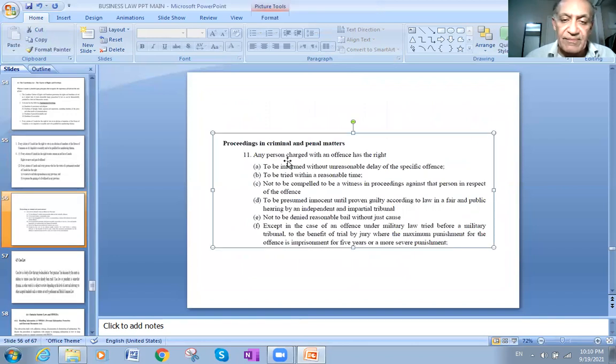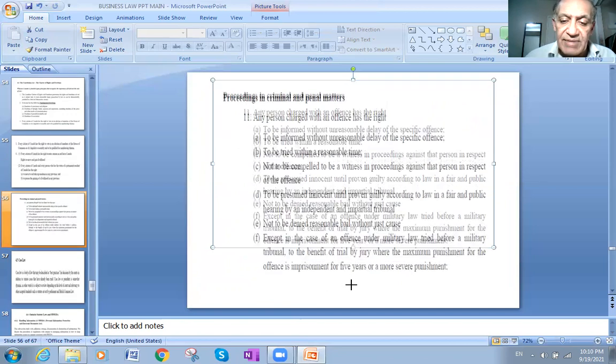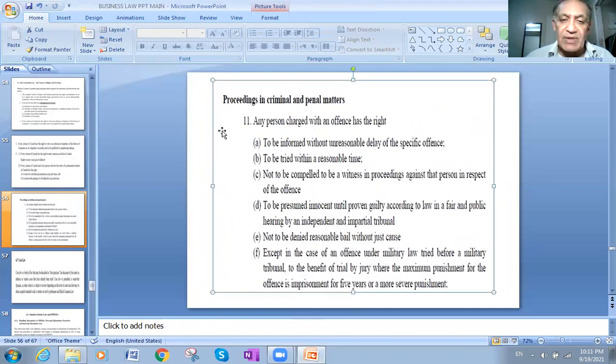We'll move into another new idea today about criminal law. Proceedings in criminal and penal matters. Any person charged with an offense has the right. So even anybody who is accused or charged with an offense has the right to be informed without unreasonable delay of the specific offense.